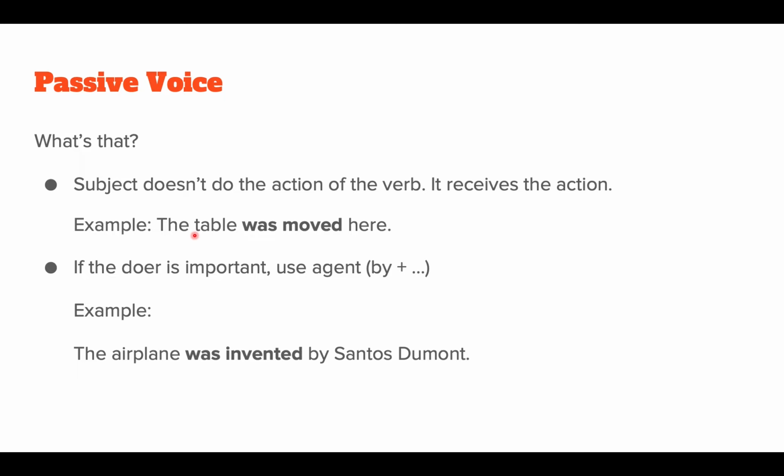For me, it's not important who did the action. Because if I really think that the person who did the action is important, I'm going to use active voice. Active voice and passive voice are in Portuguese as well. Voz ativa, voz passiva. Okay? You probably remember studying this at school.